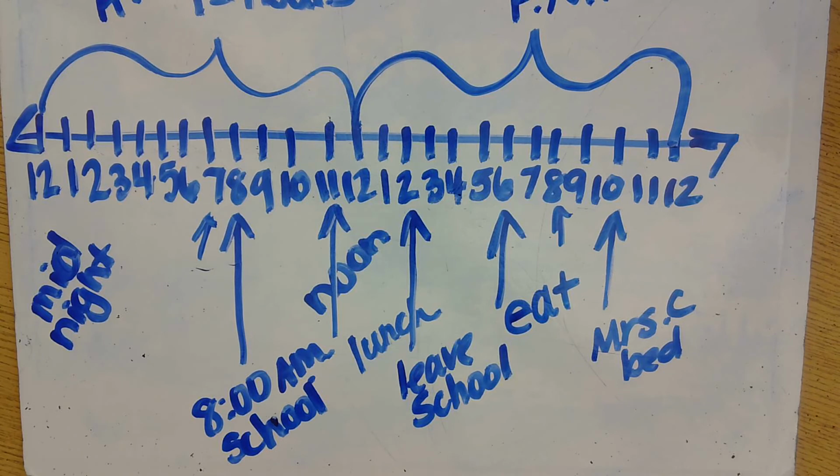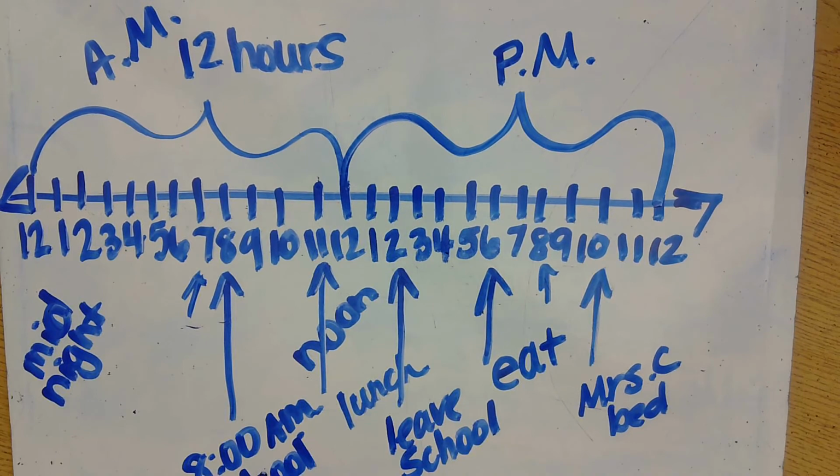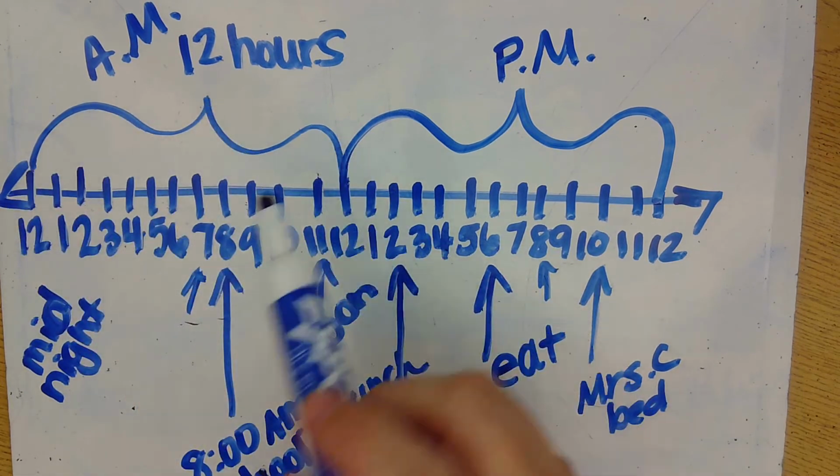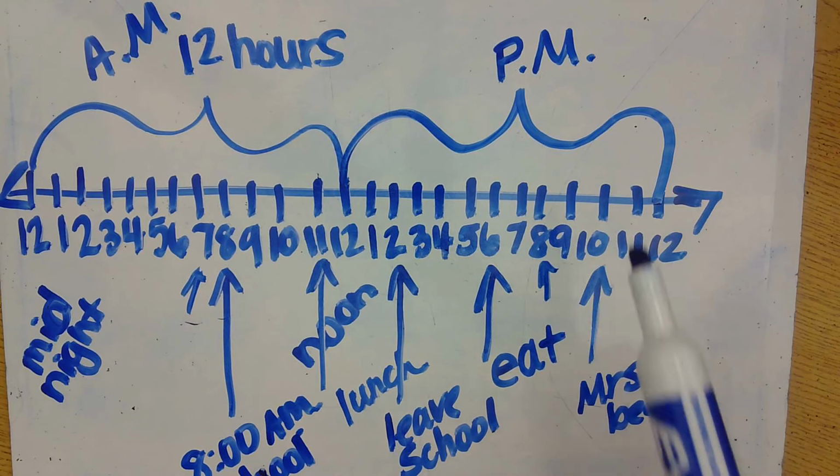So there are lots of really fun things that we can do throughout our day. And like we said, the first 12 hours is called AM, and the second 12 hours is called PM. So boys and girls, what I would like you to work on today, you actually get to draw a picture. Actually, you get to draw 4 pictures. In your math journal on page 71, you are going to spend some time thinking about the first half of your day and thinking about the second half of your day.